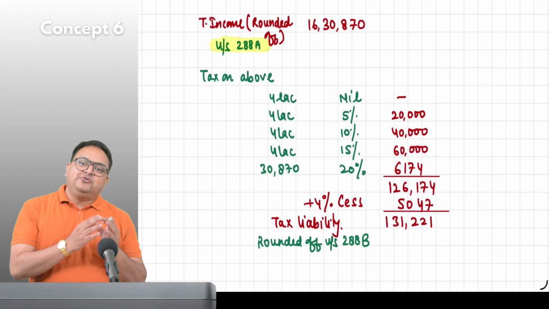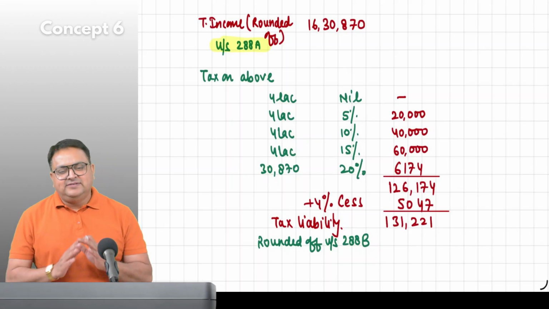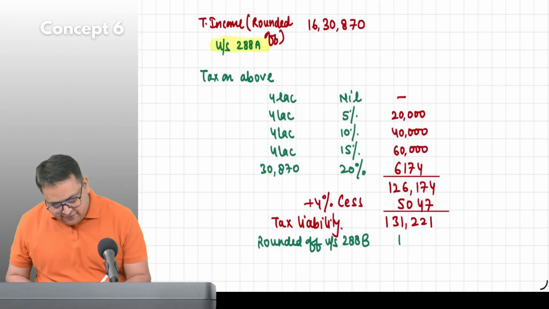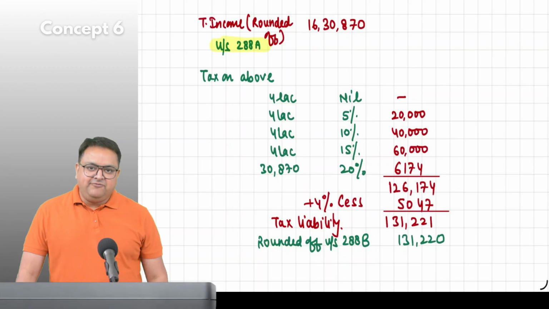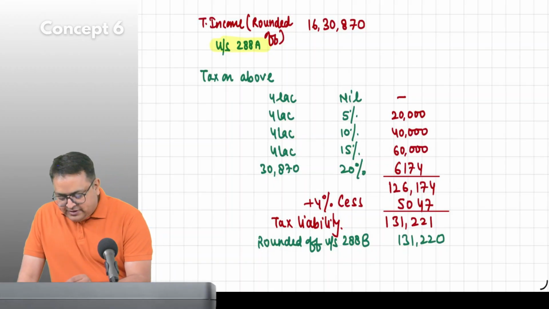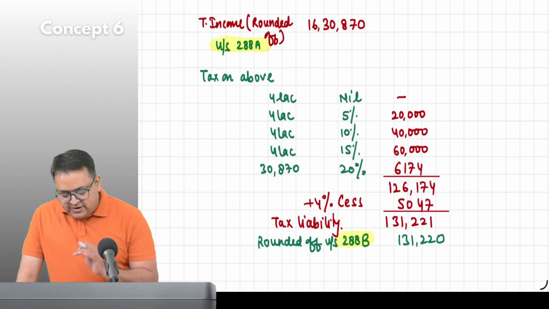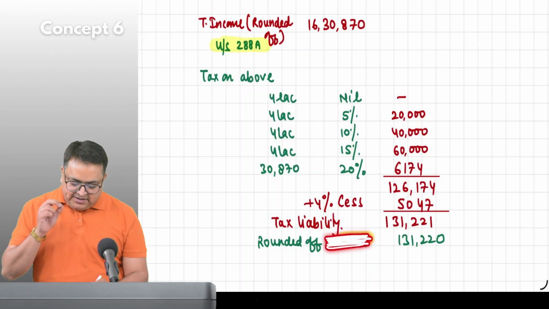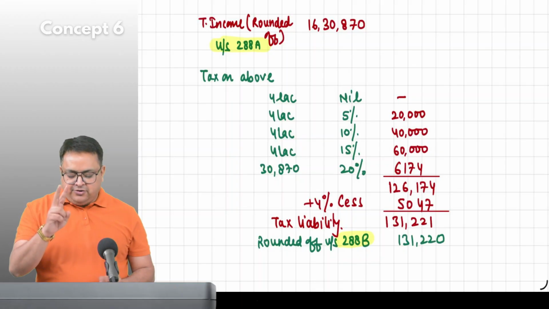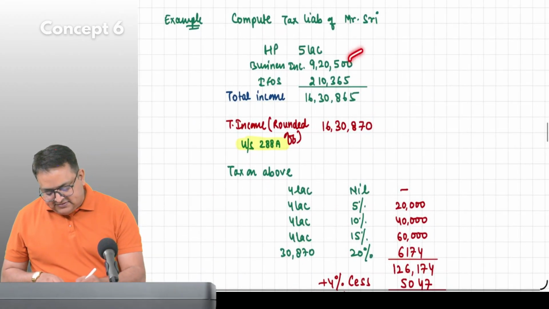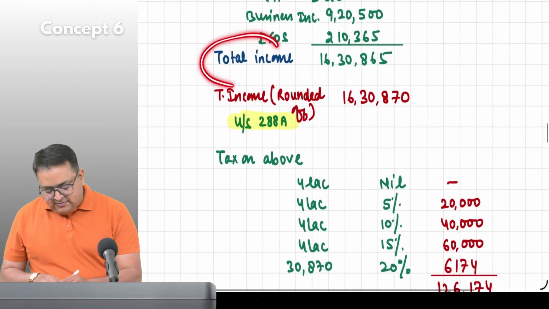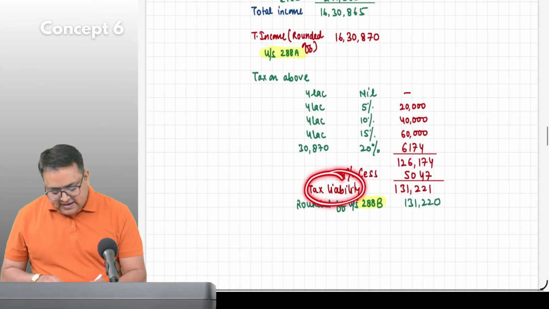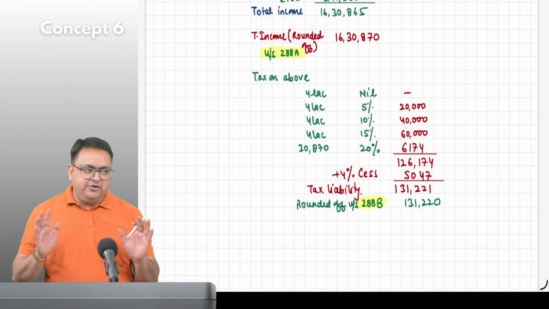Tax liability is also rounded off to the multiple of 10, the same way. So it will become 131,220. Same way. You don't have to remember the section number, guys, but you have to round it off. If you are not mentioning this in your homework, in your test paper, in your exam paper, no issue. But every time, only two things are rounded off. Guys, should I round off this business income, IFOS? No. Only total income is rounded off and only tax liability is rounded off. Correct? No other thing is rounded off.